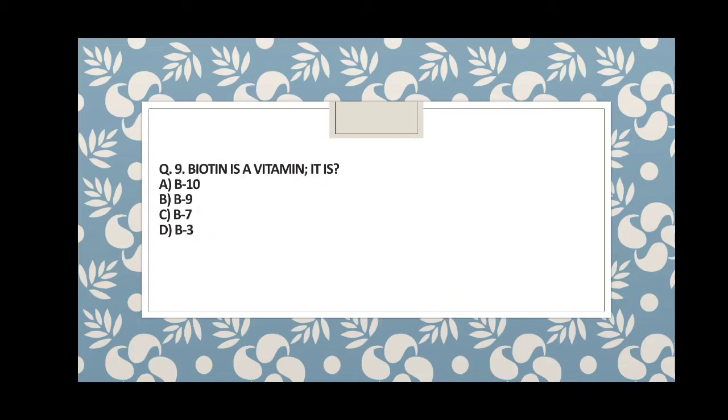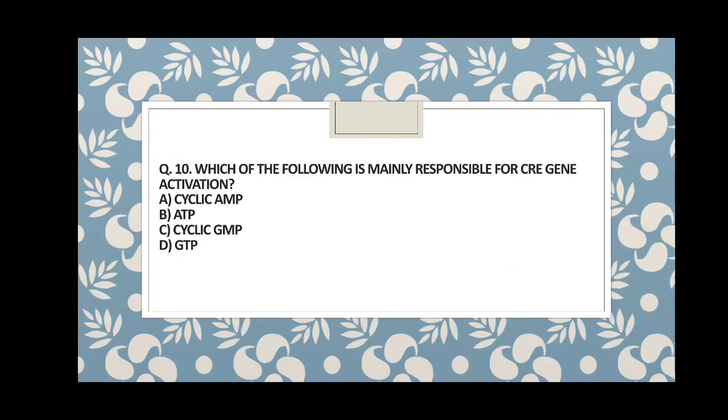Biotin is a vitamin. What is the name of biotin? Biotin is B10, B9, B7 or B3. B3 is niacin, cancelled. B9 and B10 have nothing relevant with the name. B7 is the only molecule which is known as biotin. So guys, the answer is C.